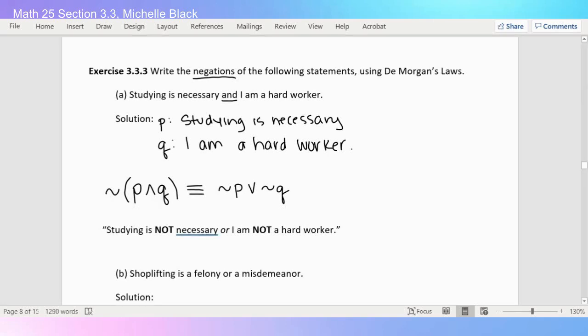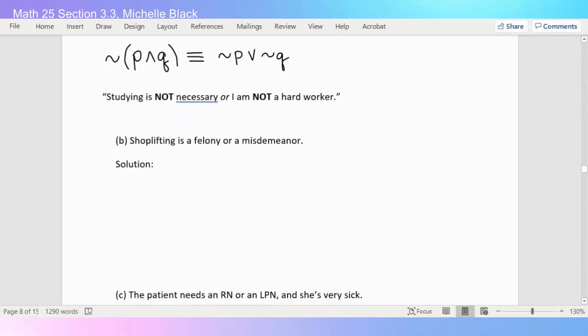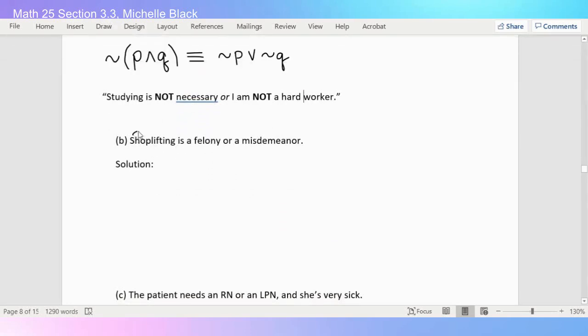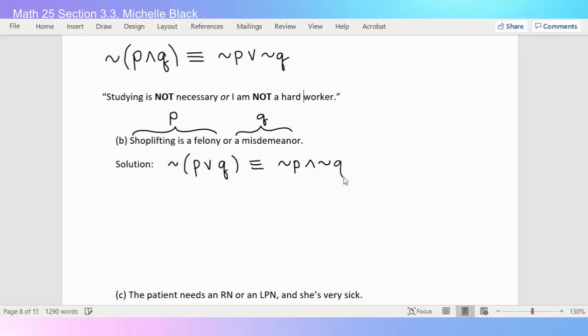All right, let's try the next one. So shoplifting is a felony or a misdemeanor. All right, so I'm going to think of shoplifting is a felony as P, and I'm going to think of shoplifting is a misdemeanor as Q. So right now what I have is P or Q, and if I negate this, it should be logically equivalent to not P and not Q.